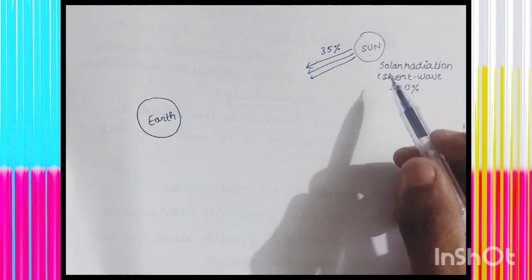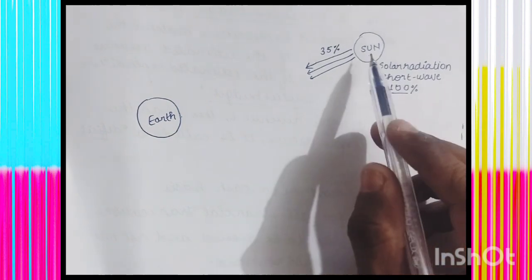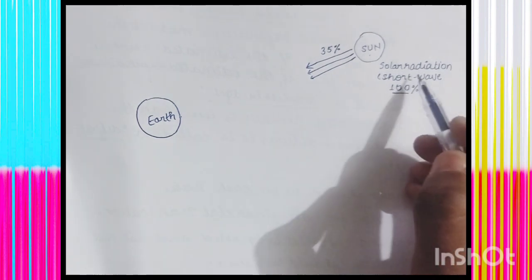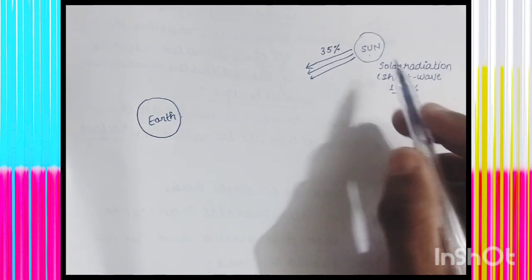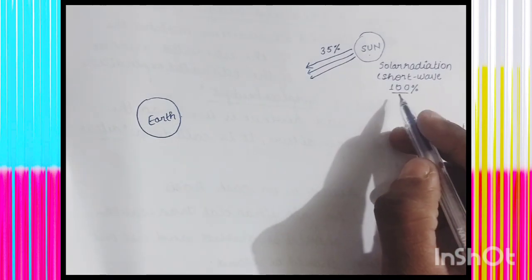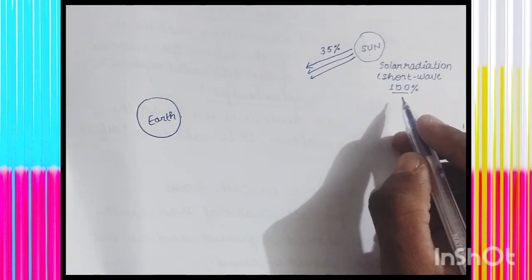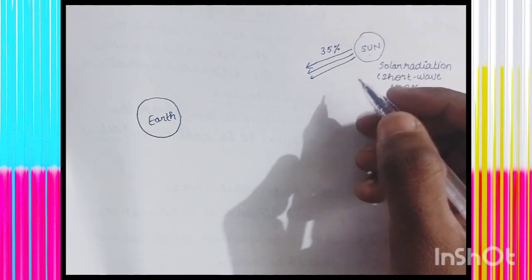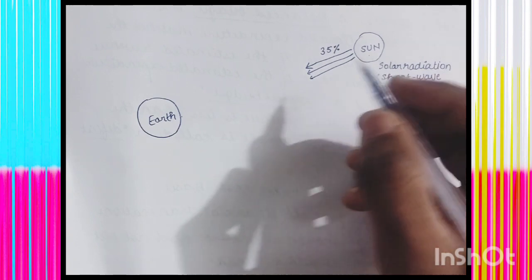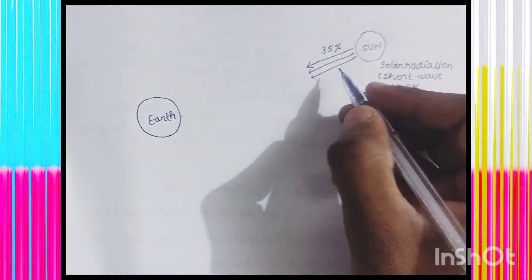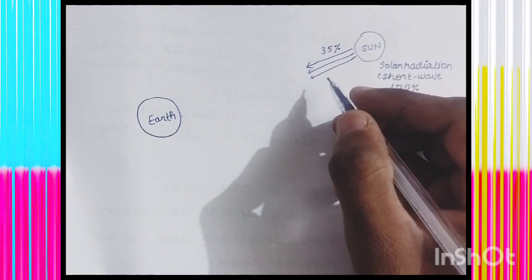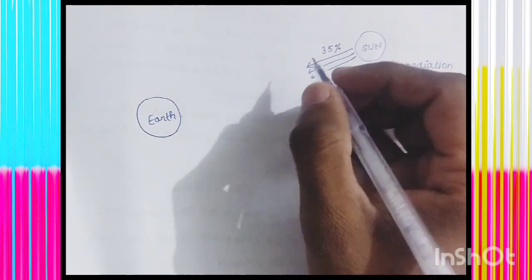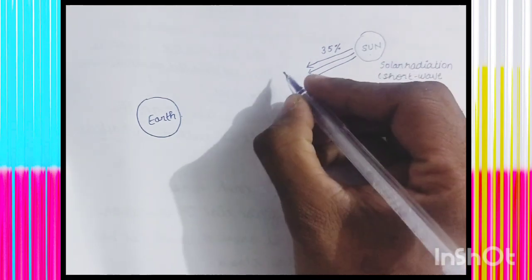Let us now understand the concept in a very simple way. Earth receives the solar radiation or insolation in the form of short waves which is radiated by the sun. If we assume the total energy coming towards the earth is 100%, then 35% of the solar energy comes first toward the surface of the earth. This 35% of the energy, when it comes, 27% of the energy is absorbed and reflected back by the clouds.